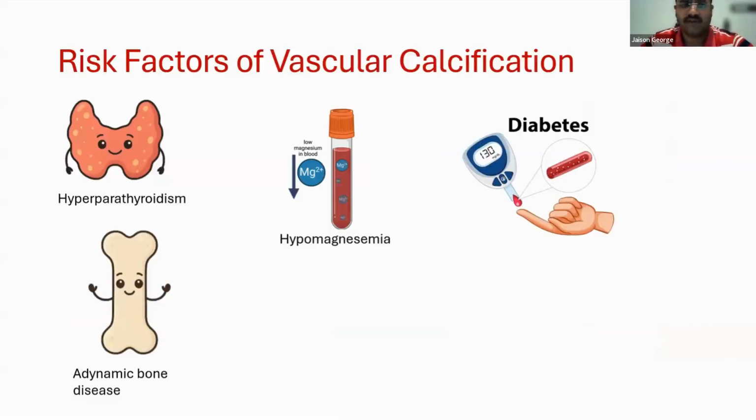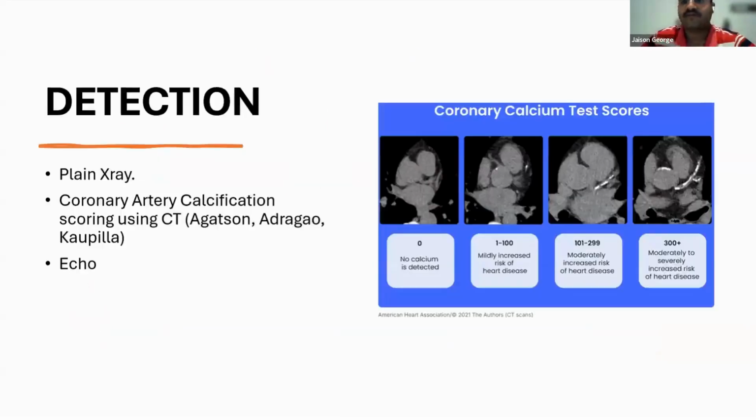Detection of vascular calcification. So vascular calcification is most often incidentally detected on imaging obtained for other purposes like plain X-ray, CT coronary artery scoring. It is an indicator of cardiac risk. Echo also helps in assessing valvular calcifications.